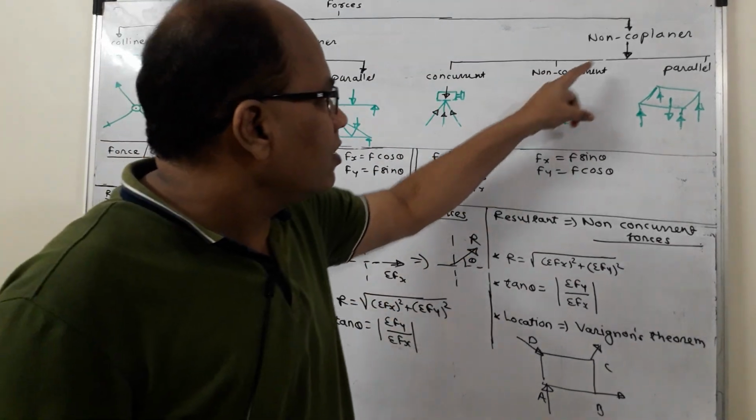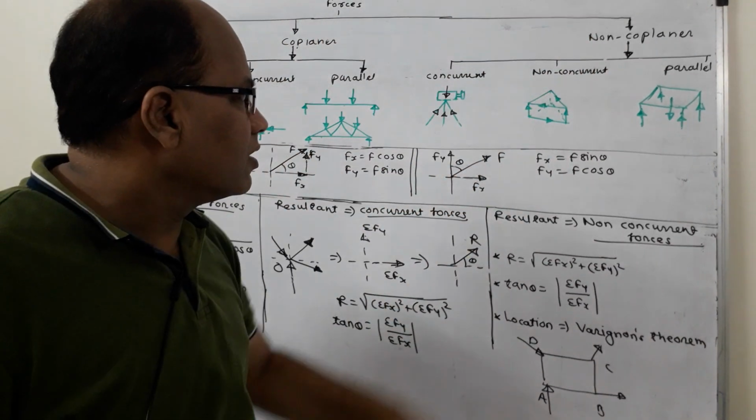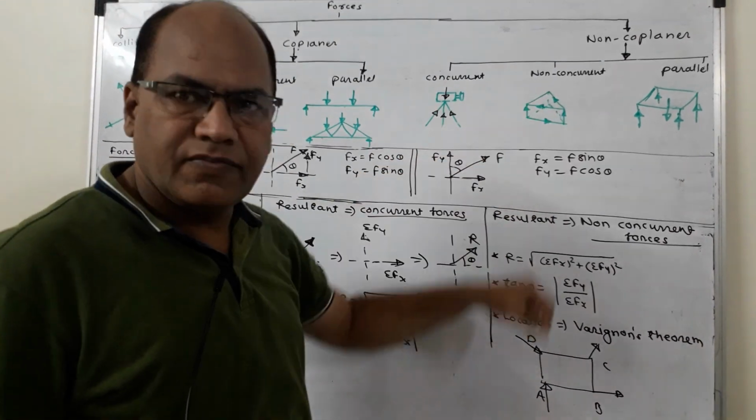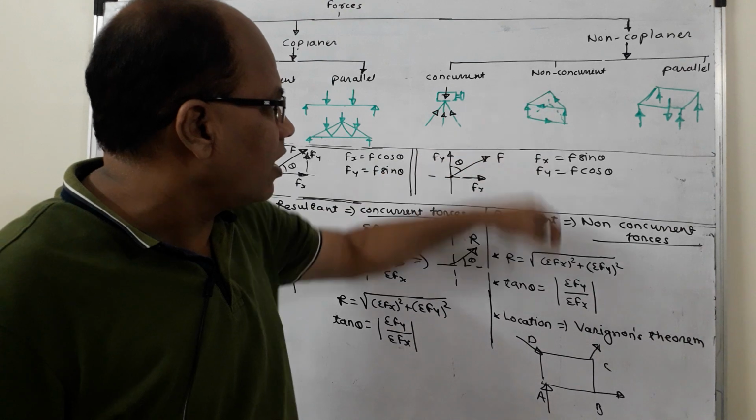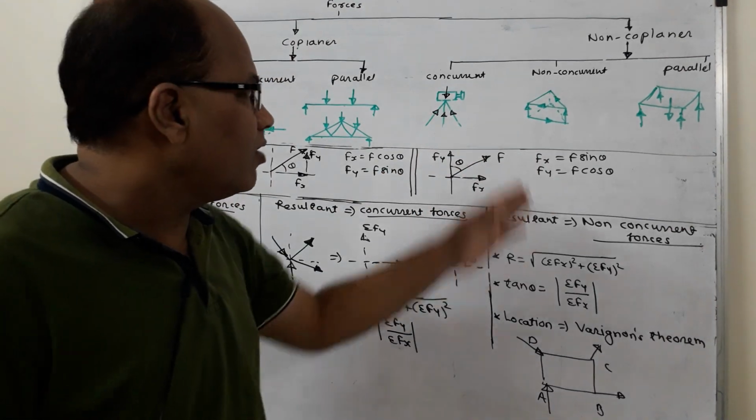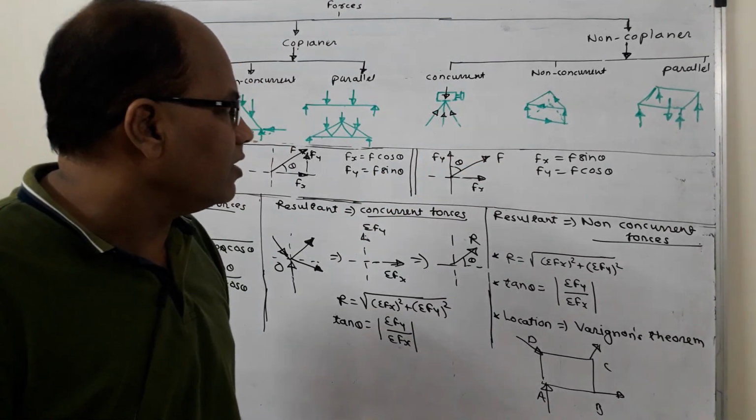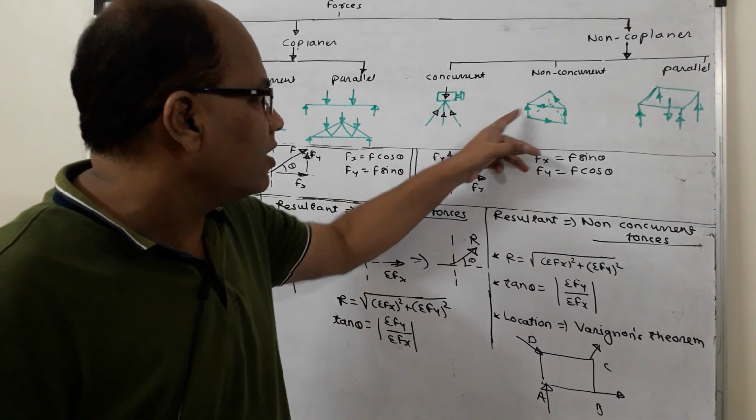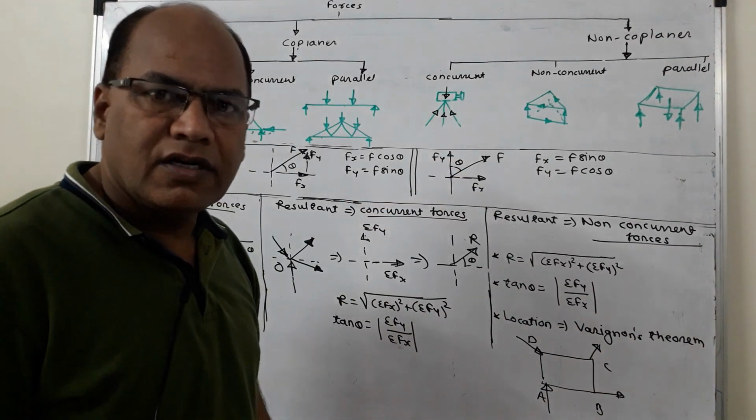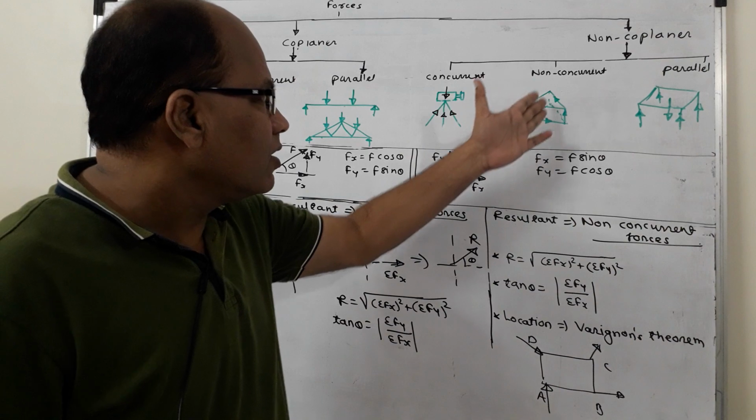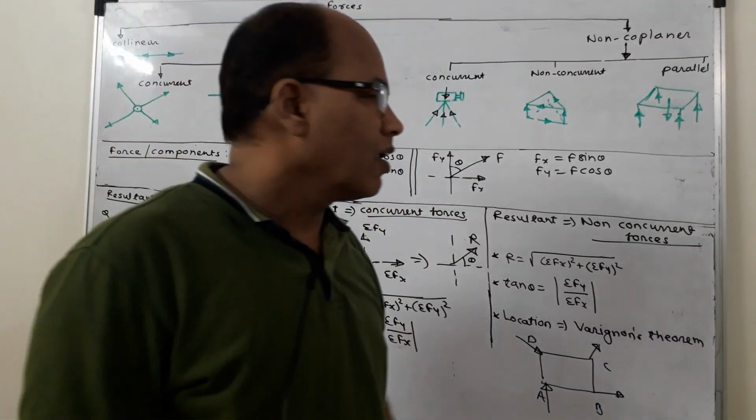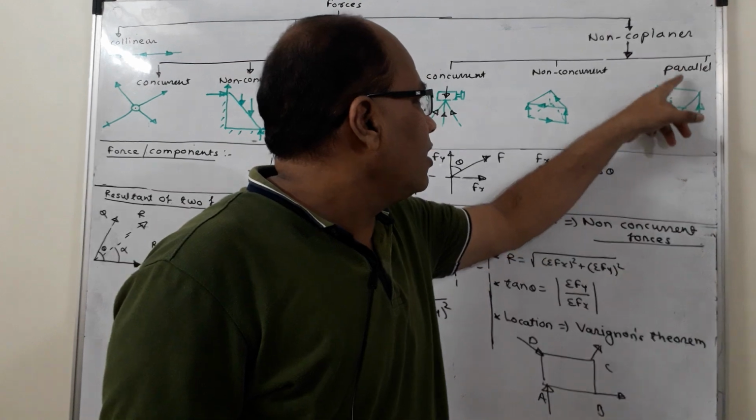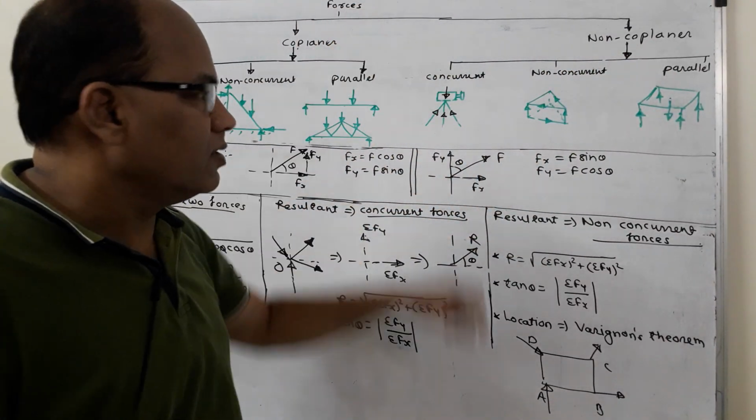Then non-concurrent non-coplanar forces. Consider a triangular prism. So it is a triangular prism in which the two bases are having a shape of triangle and all are connected by means of vertical lines. So if the forces are acting along all the edges of this triangular prism, it forms a non-concurrent non-coplanar force system. The last one, parallel non-coplanar forces.